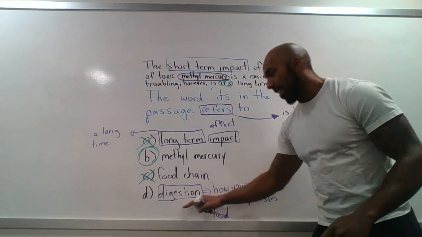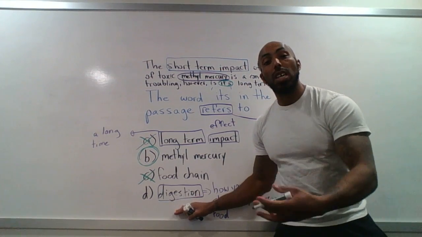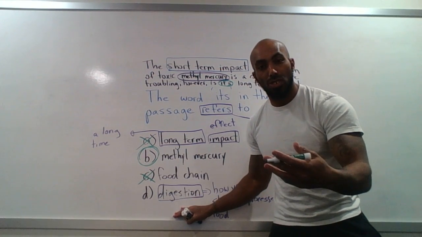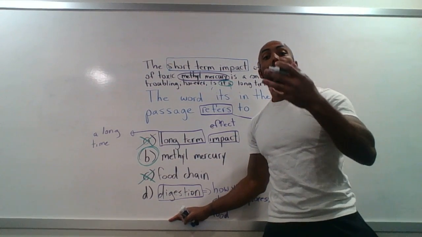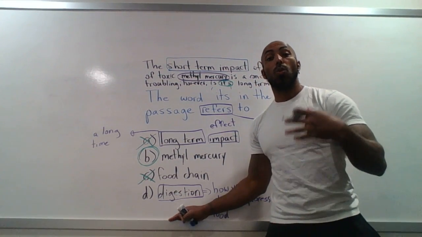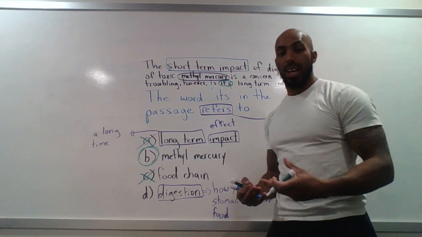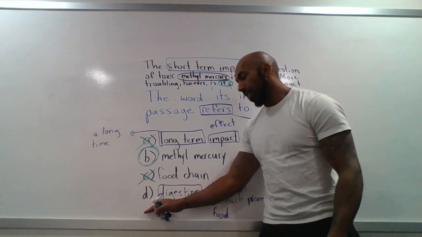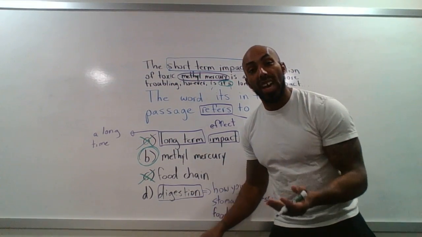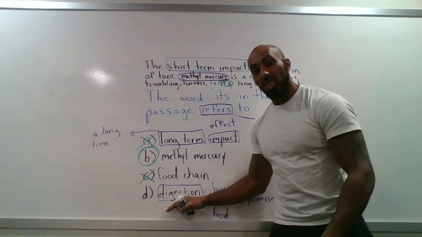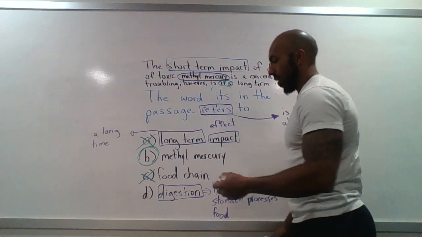And D is not the answer because this is the thing that is being affected or being changed. Our digestion. The way in which we eat the methylmercury, we digest, or our body breaks it down. So we're not asking about digestion, we're asking about what will affect our digestion in our bodies, which is the methylmercury.